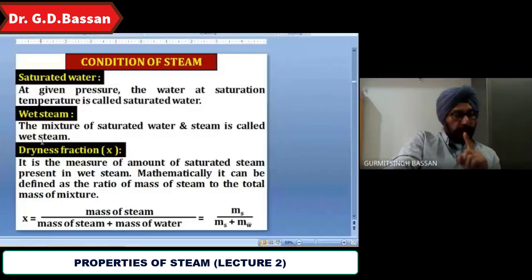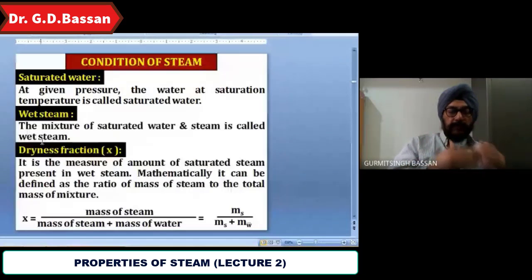Because in every example the dryness fraction will come. What is dryness fraction? It is small x, and in many books small q is also written, and in many small x is written. It is one and the same thing, and that is to be considered as the dryness fraction. What is the equation of dryness fraction? It is the mass of steam divided by the mass of the vapor. The vapor is nothing but the mass of steam plus the mass of water. So it is ms upon ms plus mw.